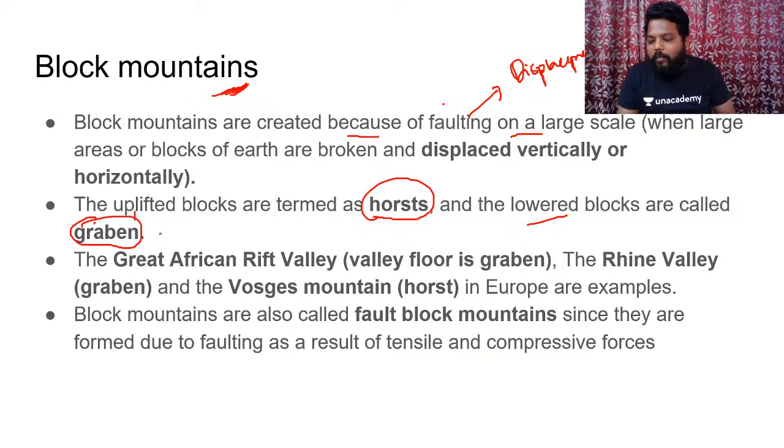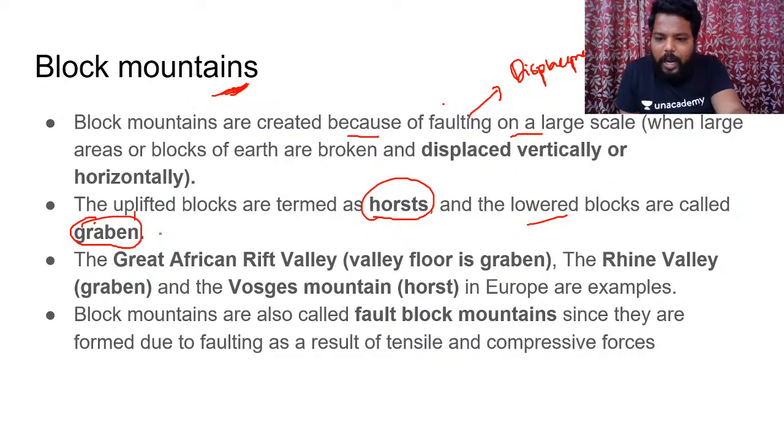Already I have discussed this when I talked about divergent plate boundary movement on the continent, which results in the formation of rift valleys, and those rift valleys have block mountains associated with them. In such a way, the Great African rift valleys have block mountains adjacent to them. The Rhine Valley and the Vosges mountains in Europe are examples of block mountains. Clear?